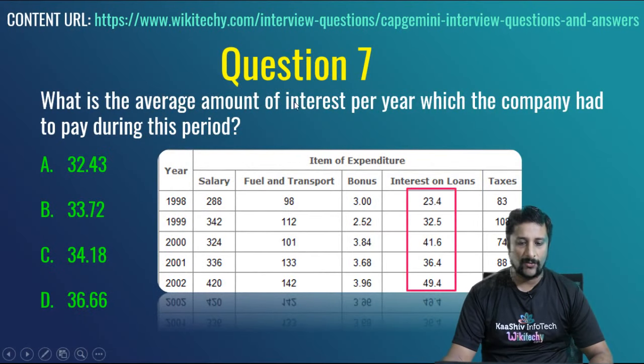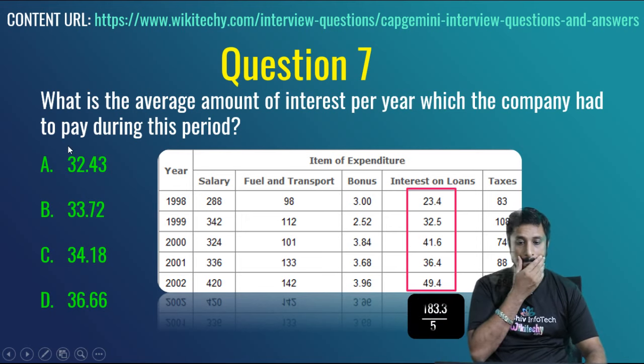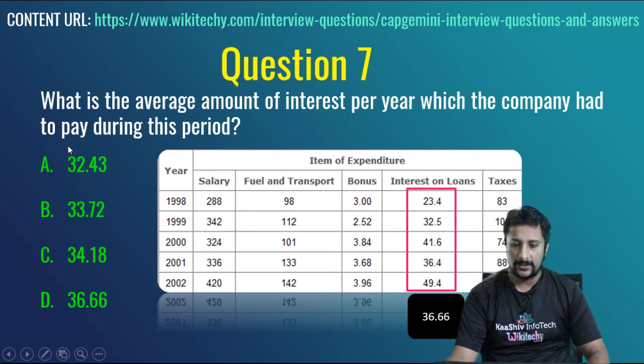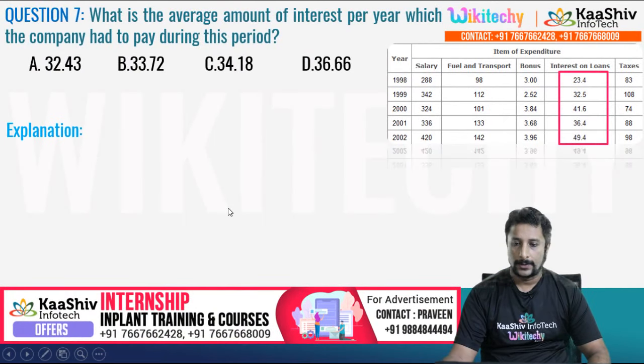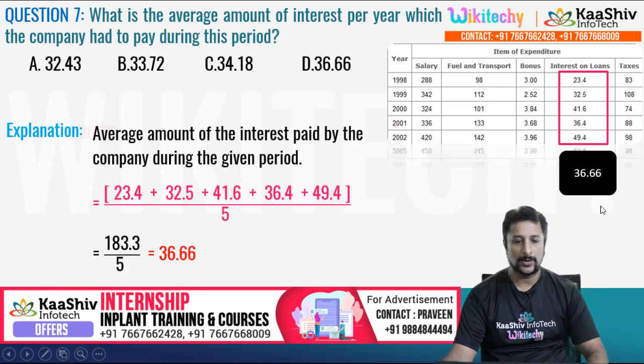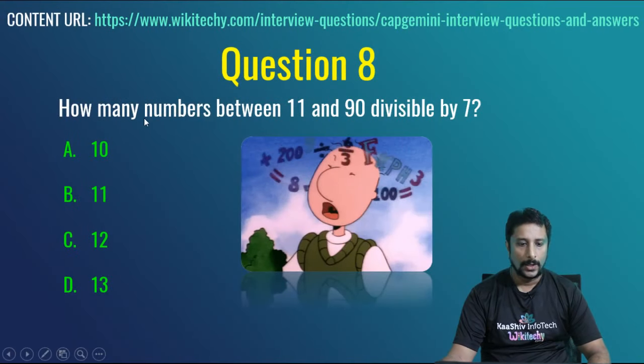What is the average amount of interest per year which the company had to pay during this period? What is the average? So add these and divide by the total number: 1, 2, 3, 4, 5. So the total added, divided by 5. You got the answer now. The answer is 36.66. That's the answer. How many numbers between 11 and 90 are divisible by 7?